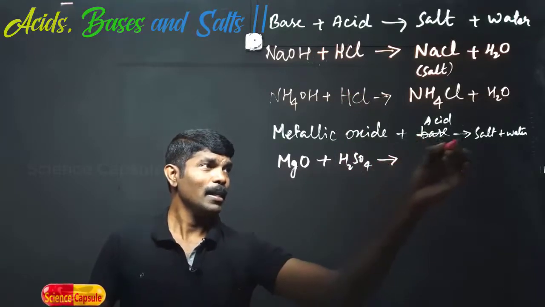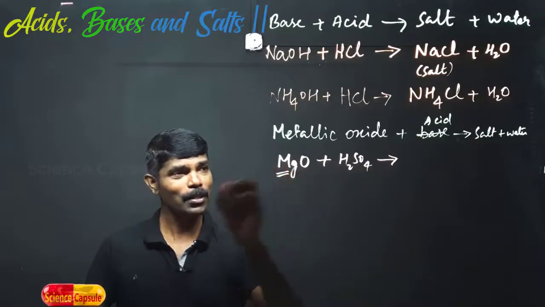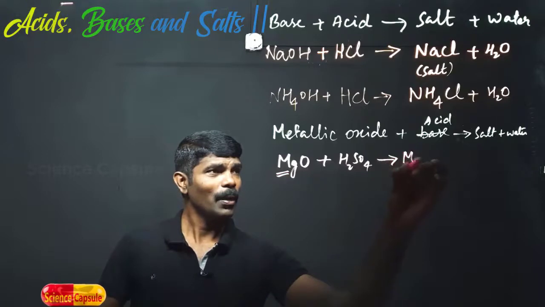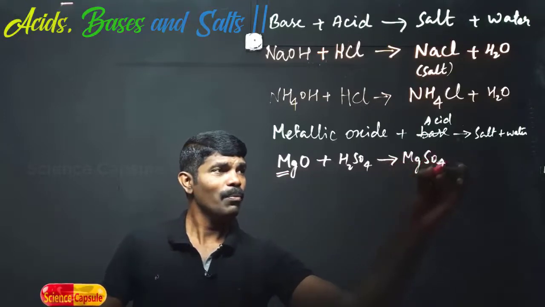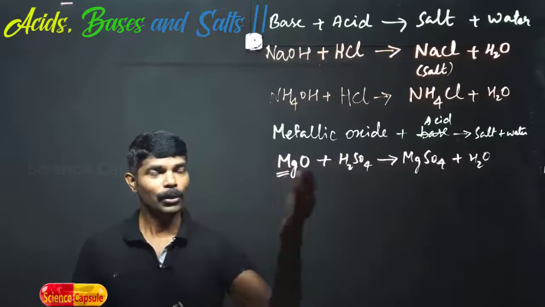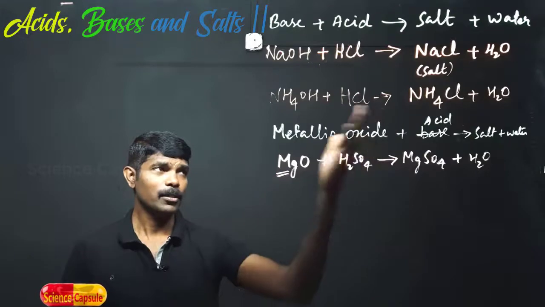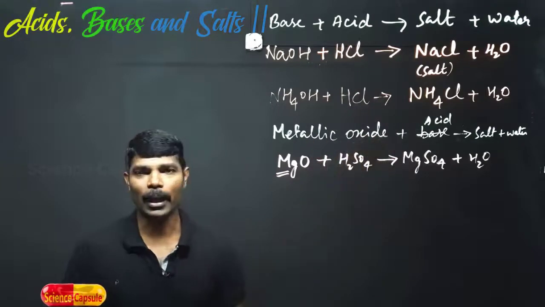Here we get salt and water. Which salt do we get? The corresponding metal salt, MgSO4, plus water. Got it, children? So this is one of the chemical properties of metallic oxides: the reaction of a metallic oxide with an acid.